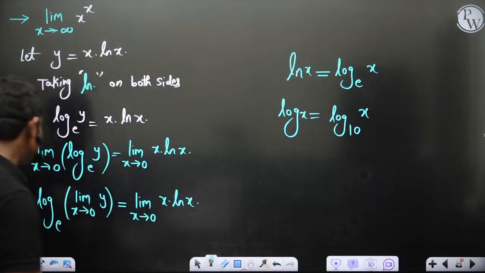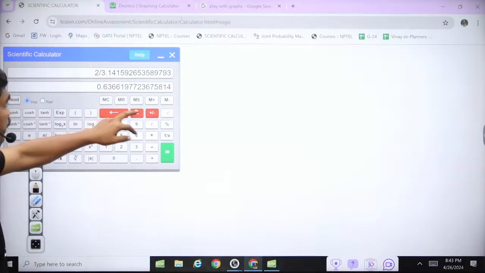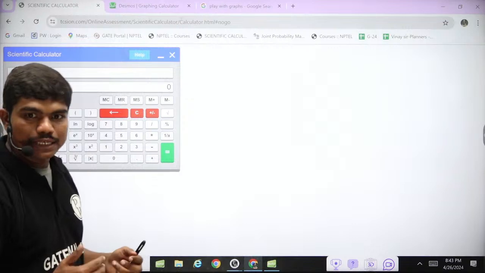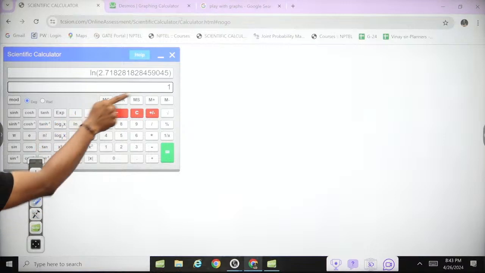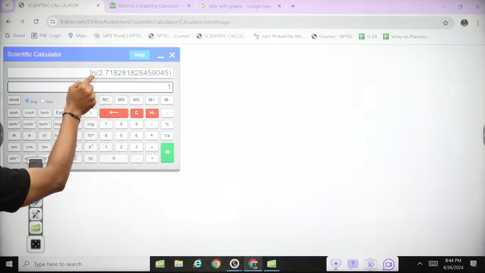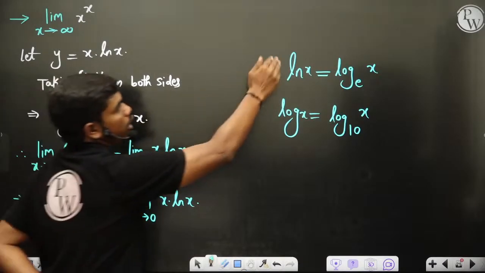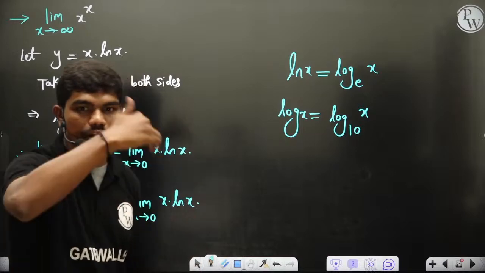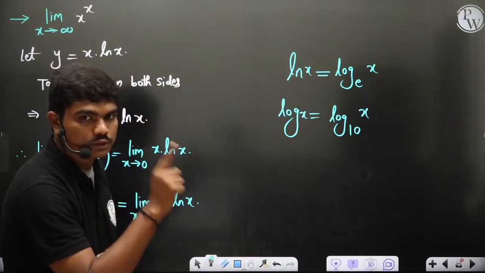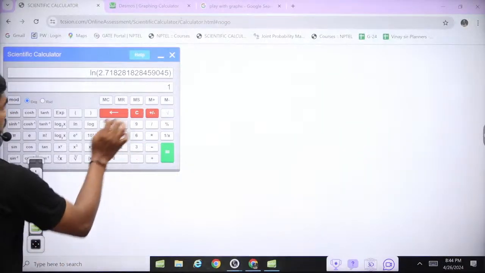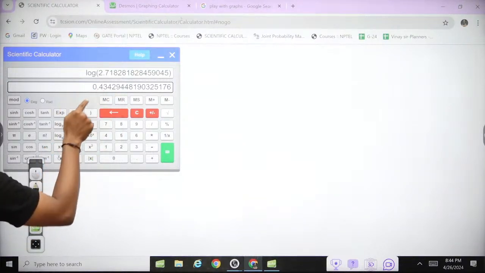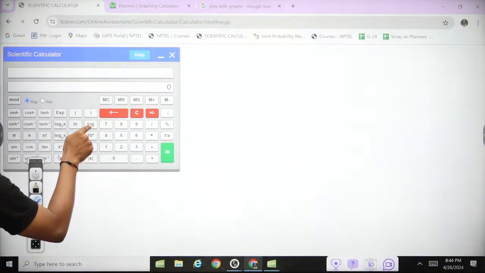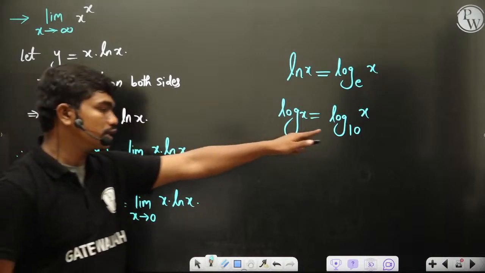You can see in your GATE calculator, for example, I have opened here, log e to the base e is 1, correct? So if I click e exponential, you can check, and if I click ln, my answer is 1, because it takes ln of this value, which means ln of e, that is log e to the base e, is what it's calculating in the background and giving the answer as 1. But if you take e and if you take log, the answer is not 1. You can see this is basically log e to the base 10. So when you click log, it basically takes this base of 10.